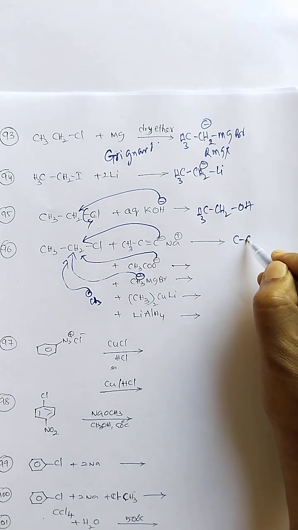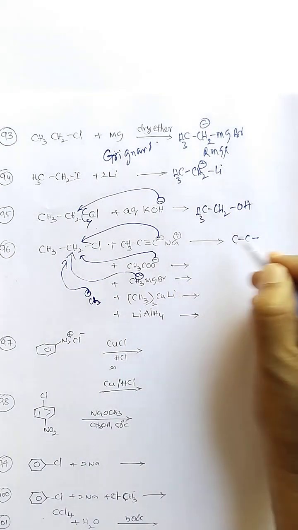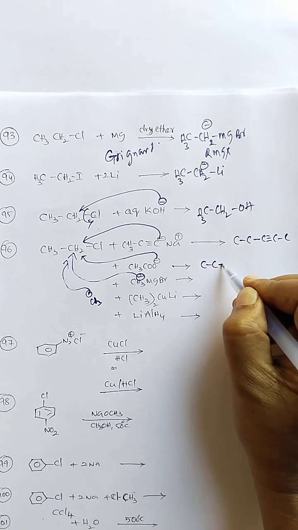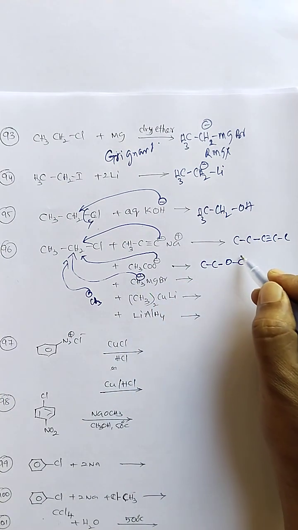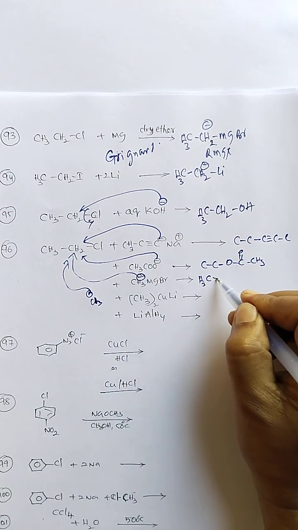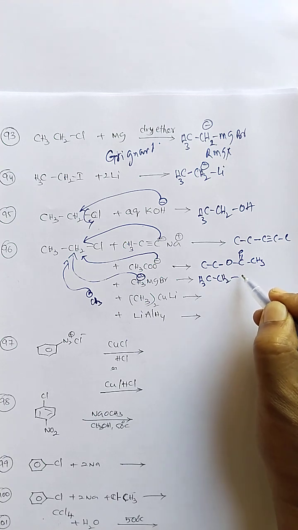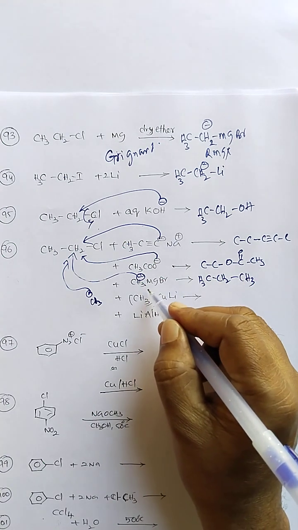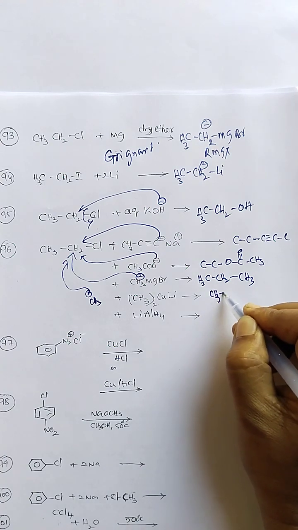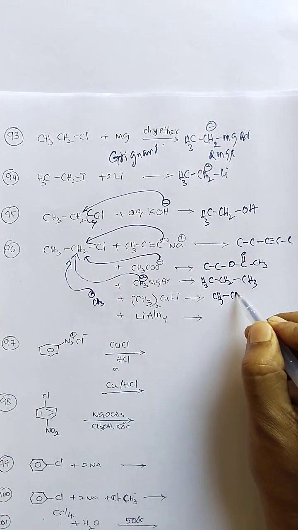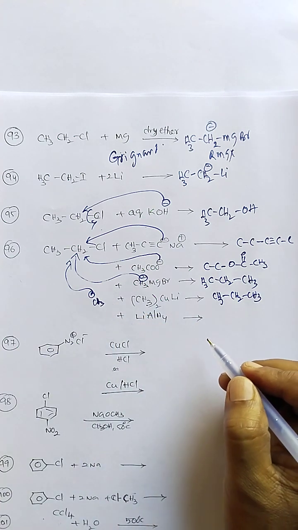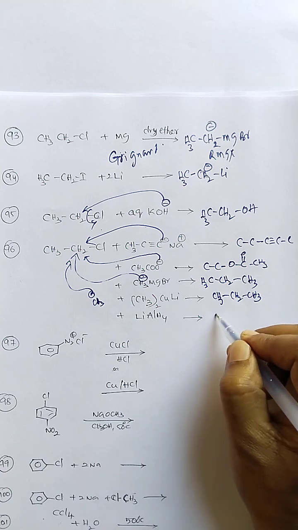So here 2 carbons I am writing, and here 3 carbons, so a triple bond product is formed here. The ester is formed, OCOOCH3, and ethane, a two carbon system. So here methyl attacked in the substitution reaction, and here CH3CH2 and this methyl group is attached, attacking the electrophilic center, the nucleophilic center.